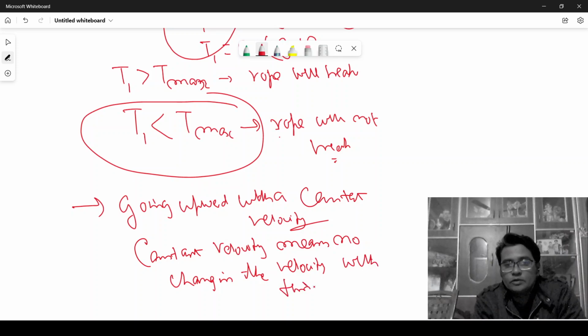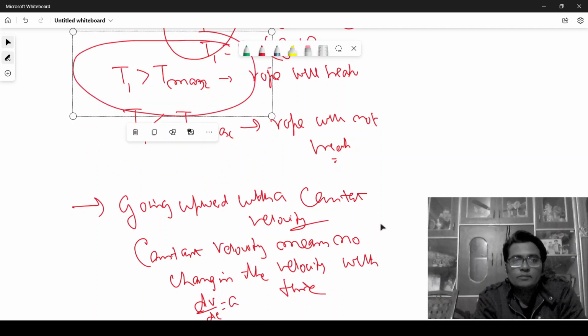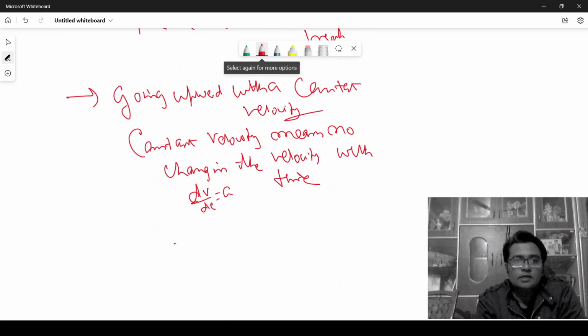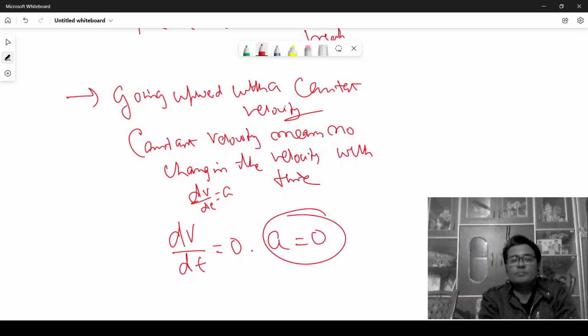And we know that dv by dt equals a. So if dv by dt is 0, then the acceleration will become 0.